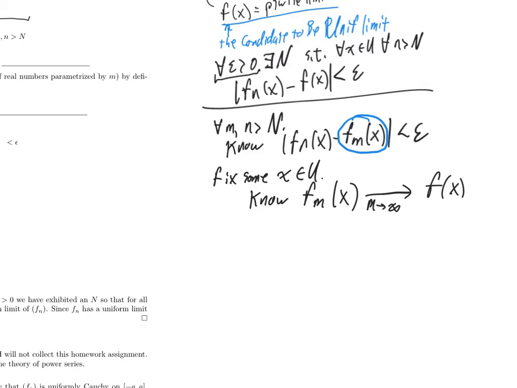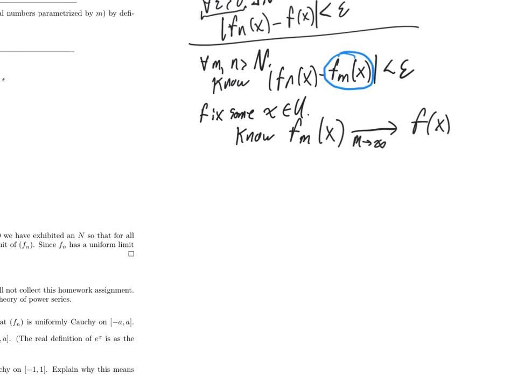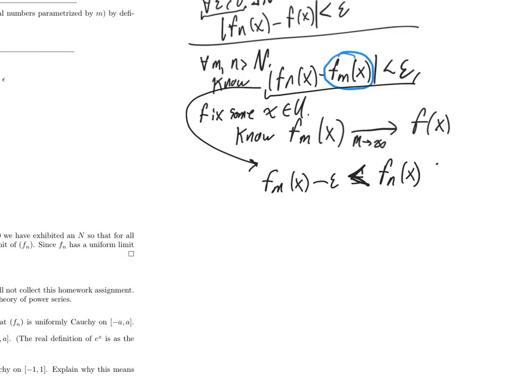So let's take advantage of that. Let's rearrange this so I solve for f sub n. If I take that and solve for f sub n, I'll get, well, we've done this enough times, f sub m of x minus epsilon strictly less than f sub n of x less than f sub m of x plus epsilon.